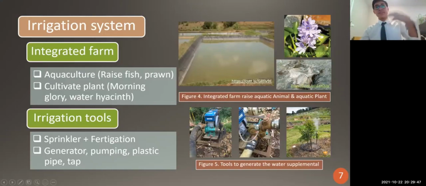The water is generated by the generators, and then pumped, and then we have the pipe and the tap that can control here. You can imagine maybe over here, we can control the pressure of the water that can be transported to the different durian trees.